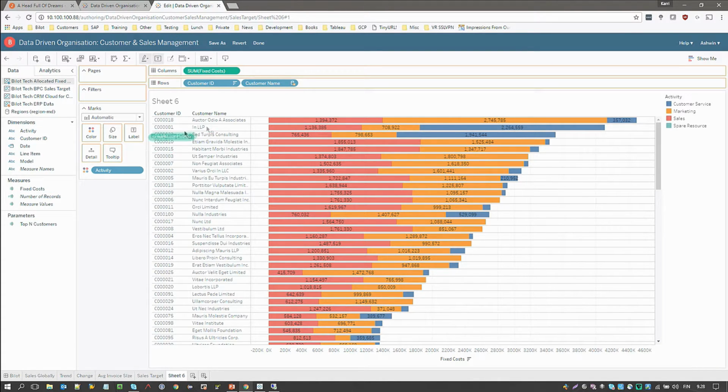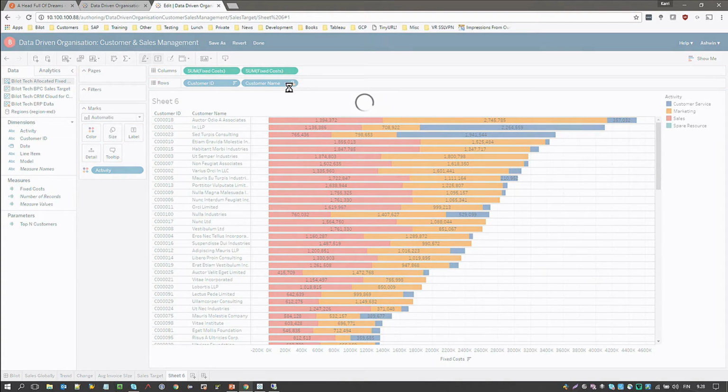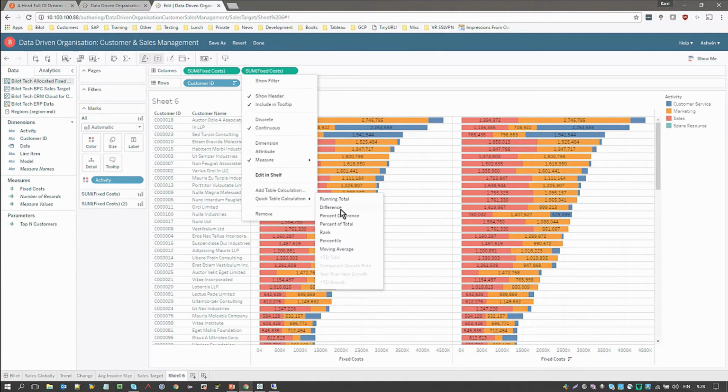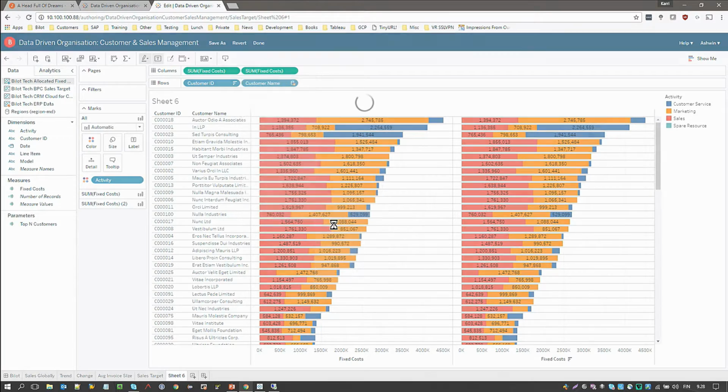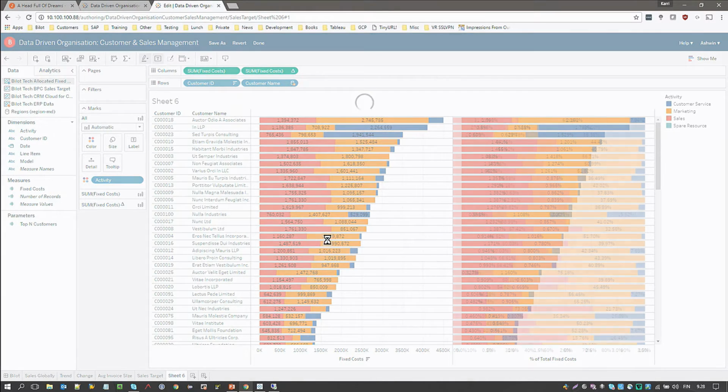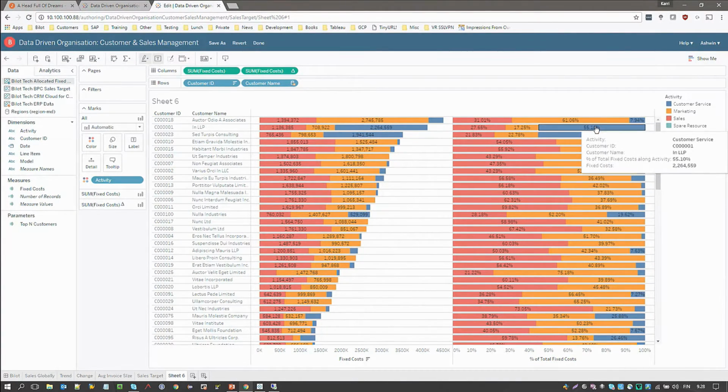Let me just verify that. Yes, it is more than half. It's 55% of my total costs are from here. That's quite shocking. Let me save this.